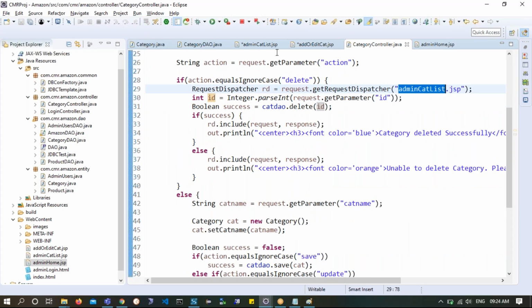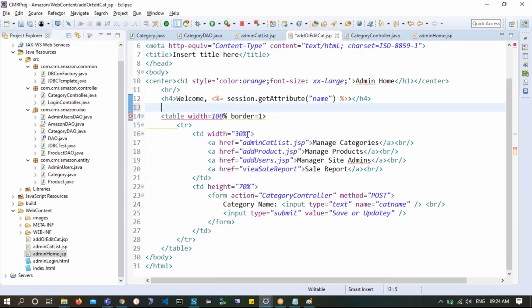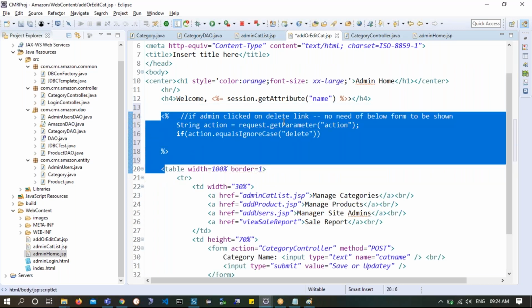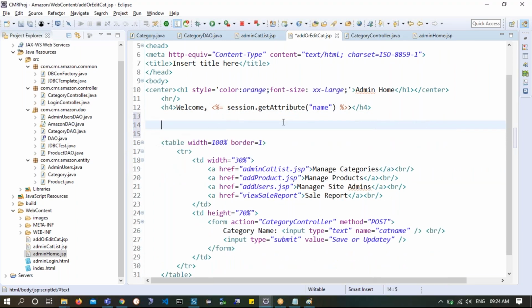Anyhow, I am returning back to admin catalog. Why the hell am I bringing this add or edit JSP in as a mediator? No need. Please understand, in such a situation you can call your category controller directly. There is no meaning to bring this fellow into the picture and write some extra code. So you need not worry about writing this piece of code.